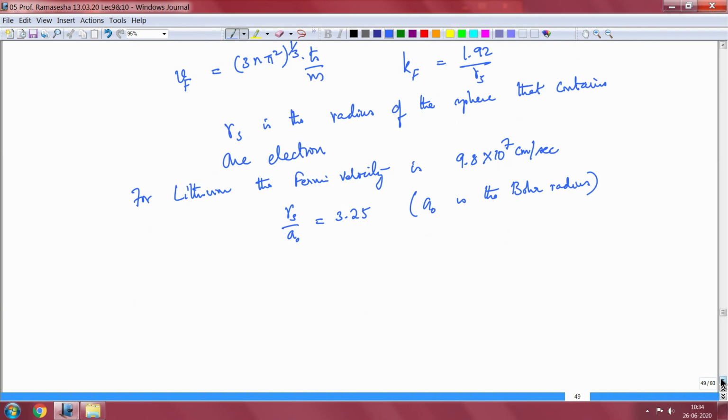The Fermi velocity of the electron will be 9.8 into 10 to the power 7 centimeters per second, whereas if I use the temperature of 300 Kelvin, what is the velocity of a classical particle?